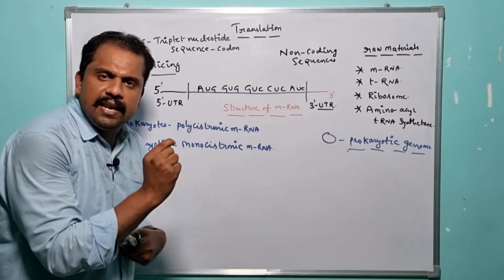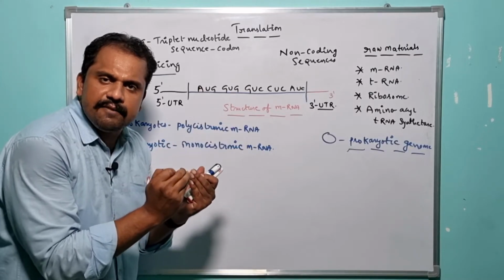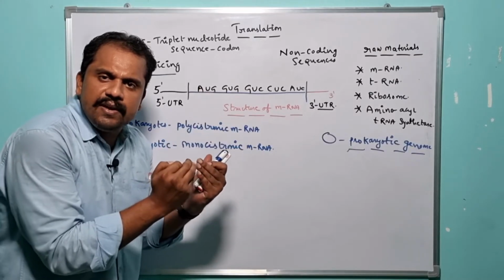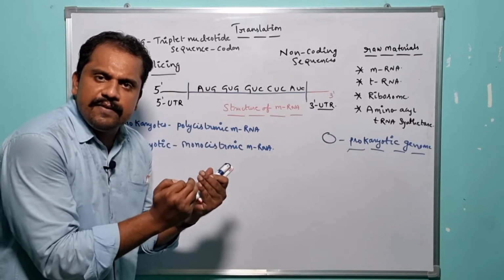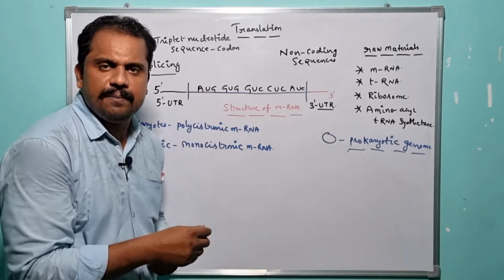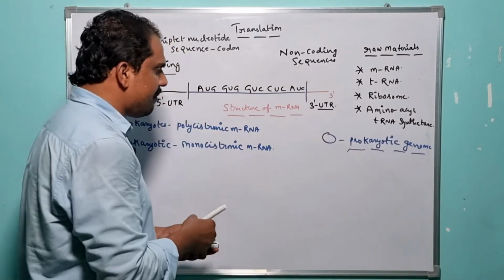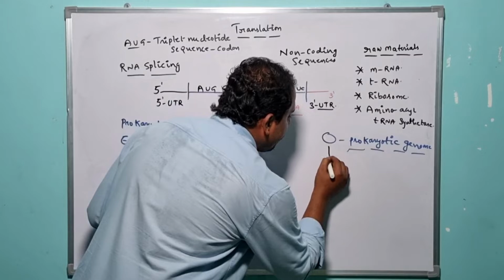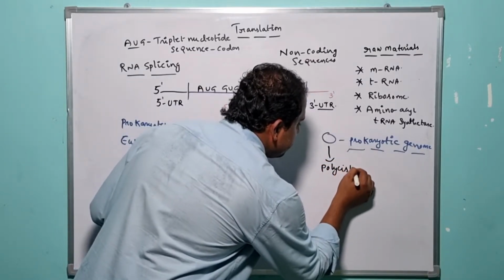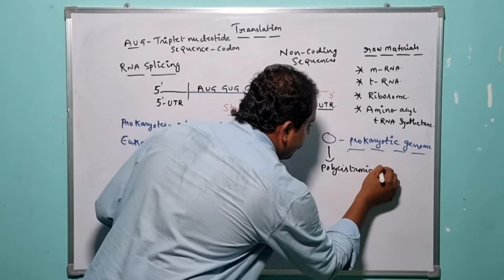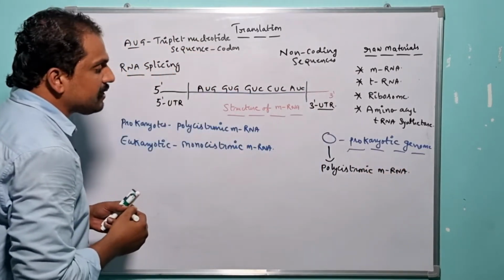So once the n number of genes which are present in the prokaryotic genome undergo expression at a particular time, it leads to the synthesis of a specific mRNA, and that specific mRNA is nothing but what? Polycistronic mRNA in prokaryotes. But whereas in the case of eukaryotes, the scenario is quite opposite.